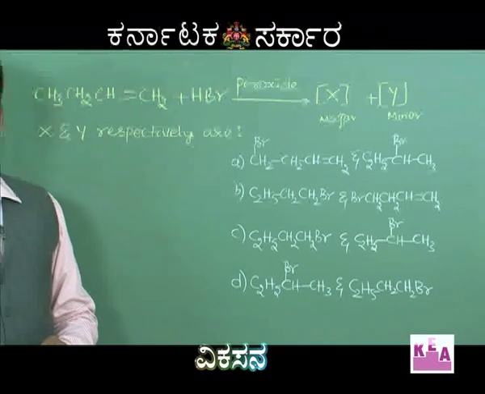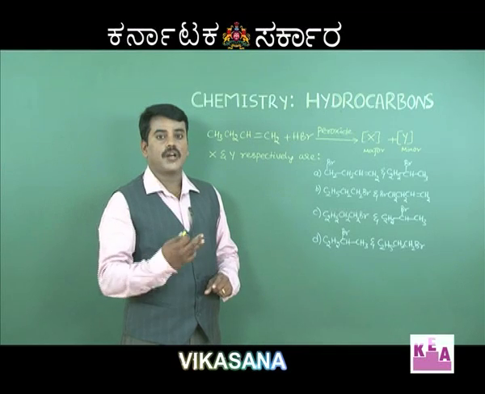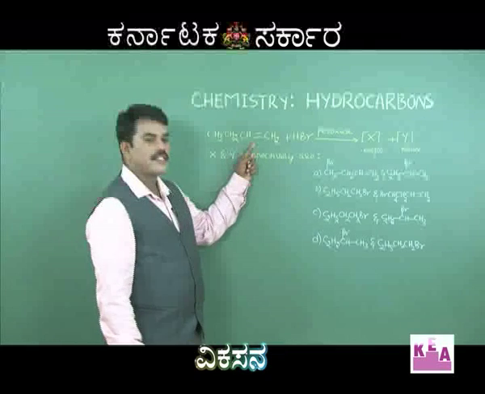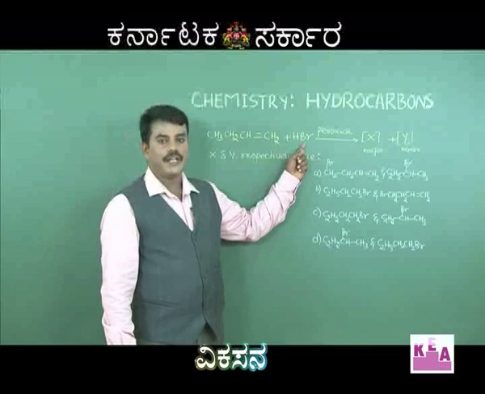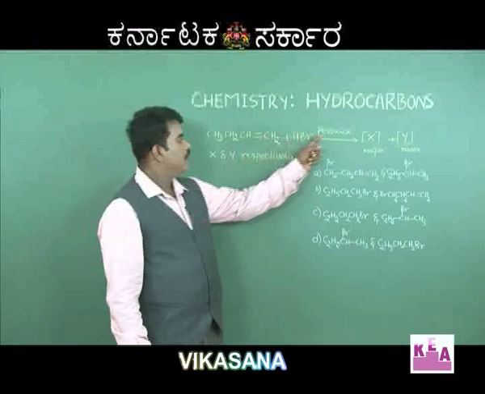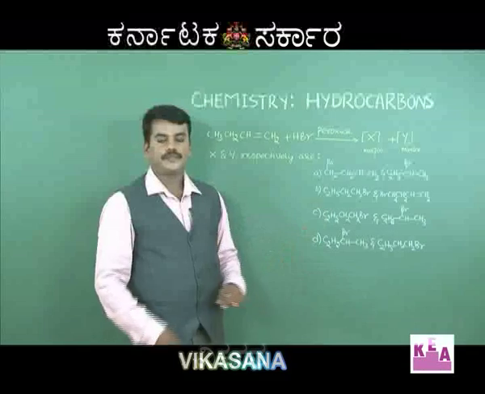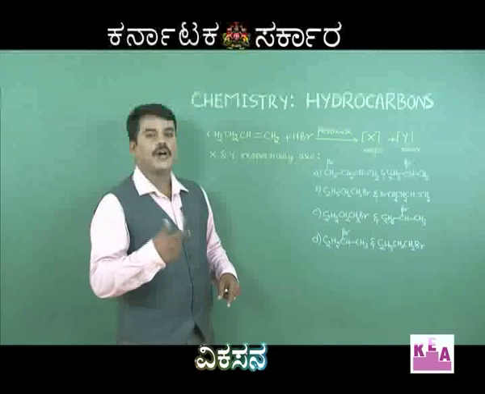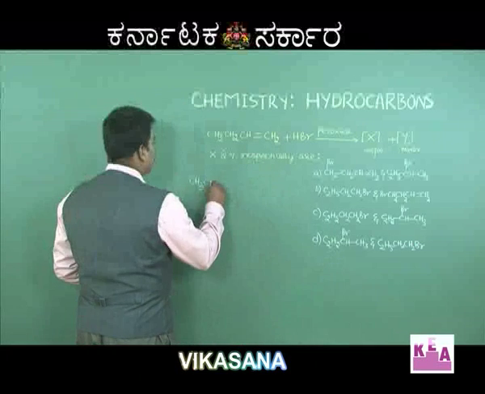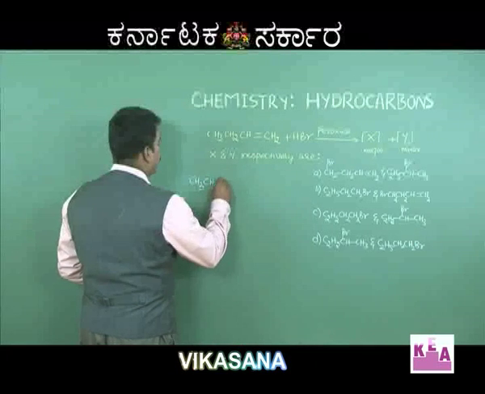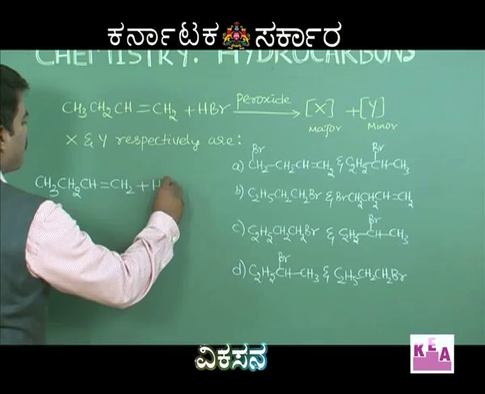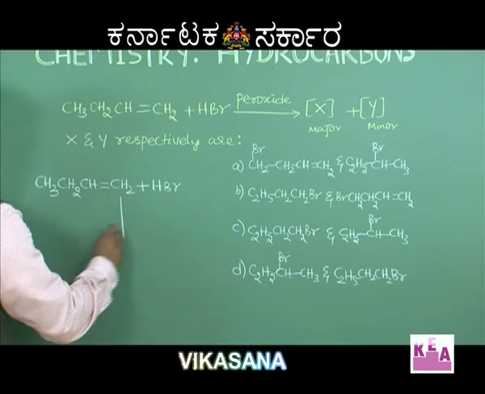Dear students, this is against the Markovnikov rule, the anti-Markovnikov rule of addition. This is an unsymmetrical alkene, this is an unsymmetrical reagent. An unsymmetrical reagent adds on to an unsymmetrical alkene in presence of peroxide as a catalyst, giving the anti-Markovnikov product as the major product. Now, let us see. CH3, CH2, CH double bond CH2 plus HBr, in presence of peroxide,